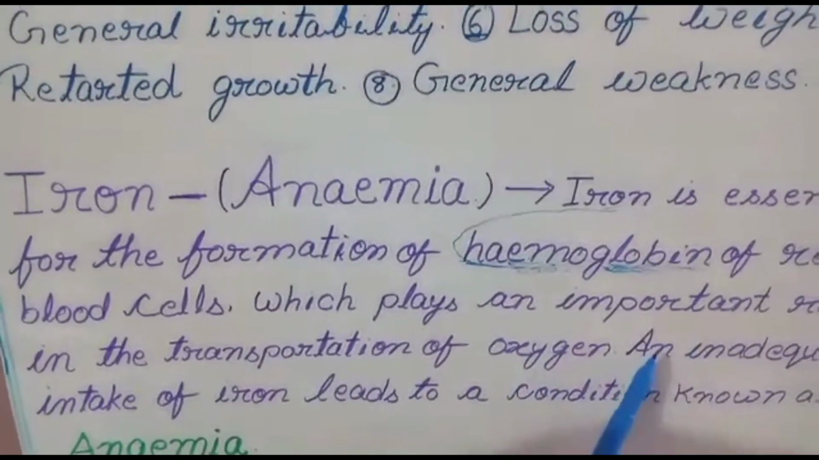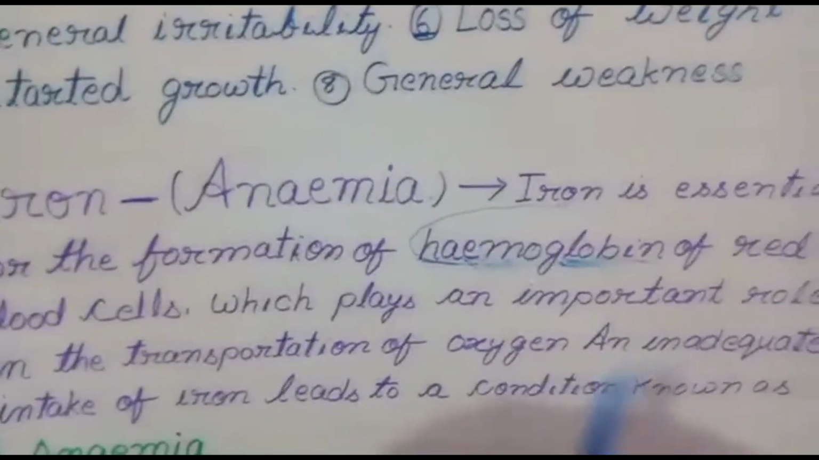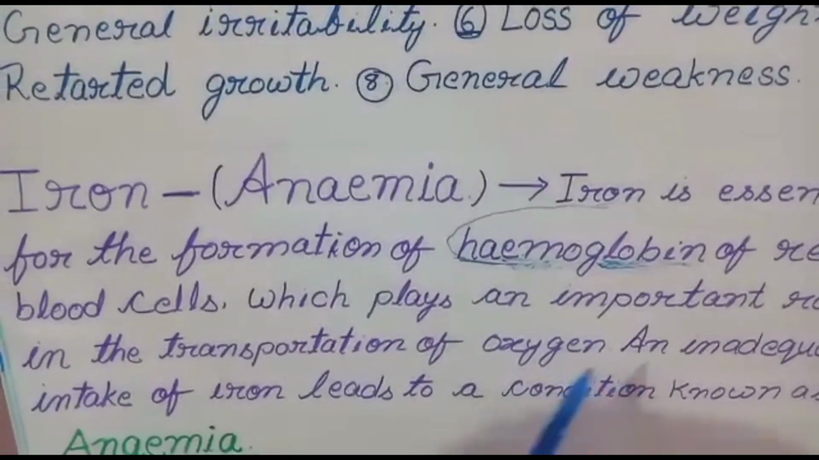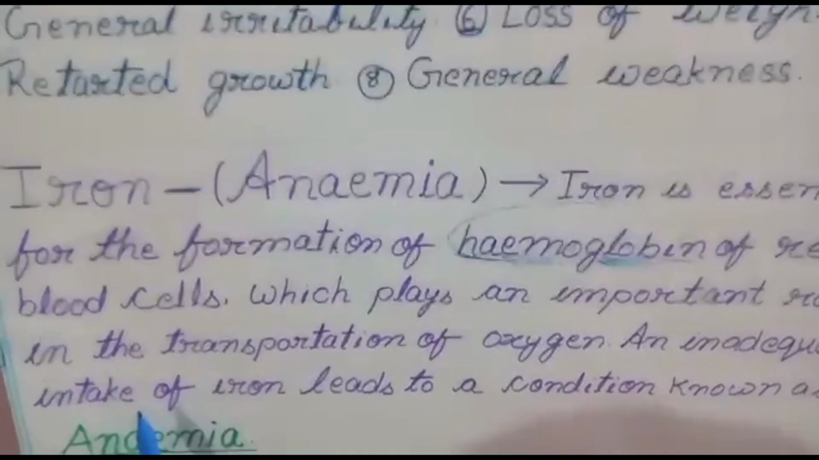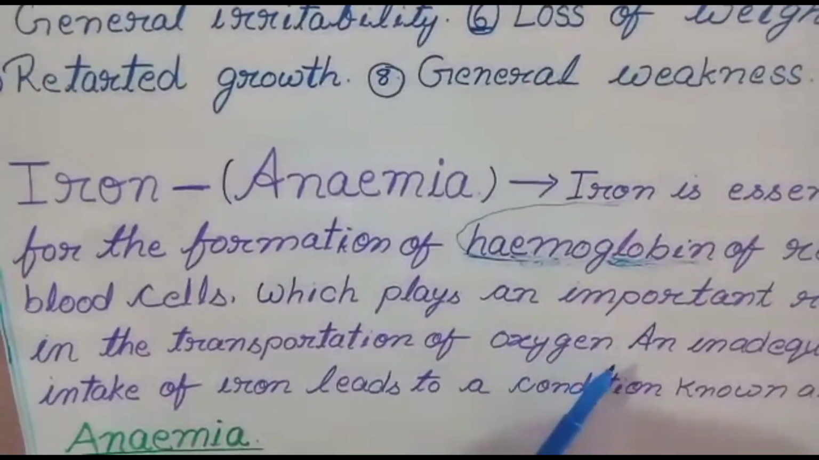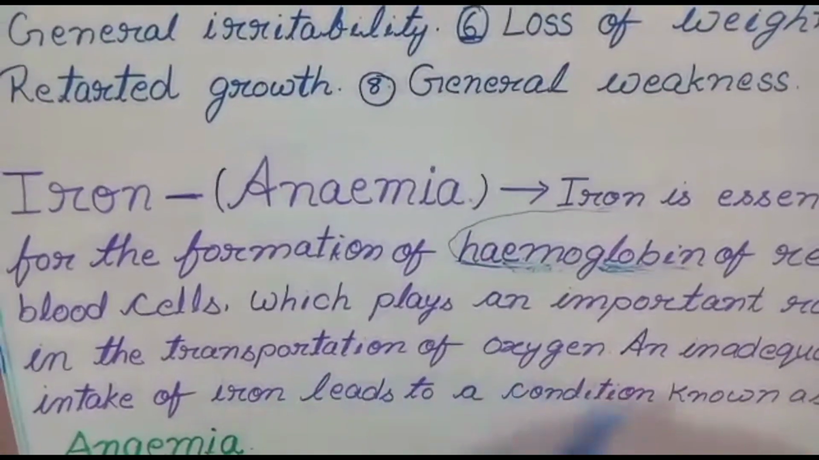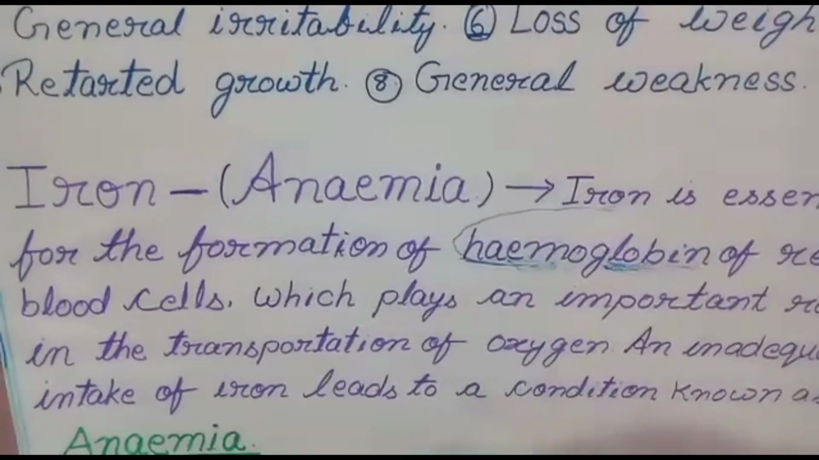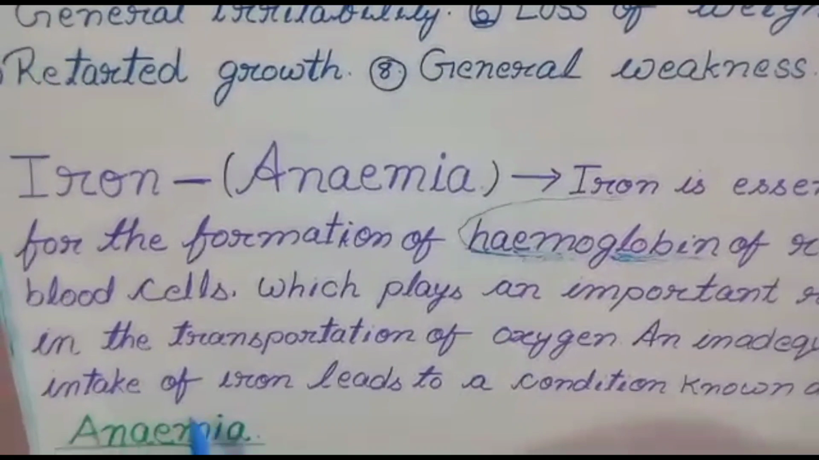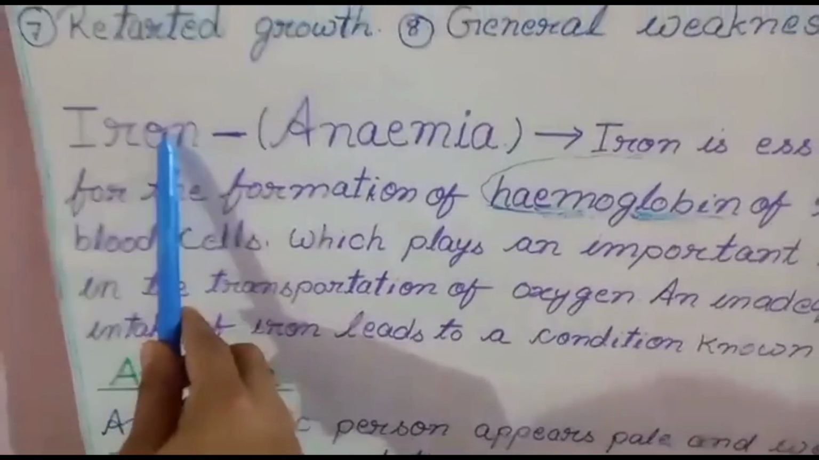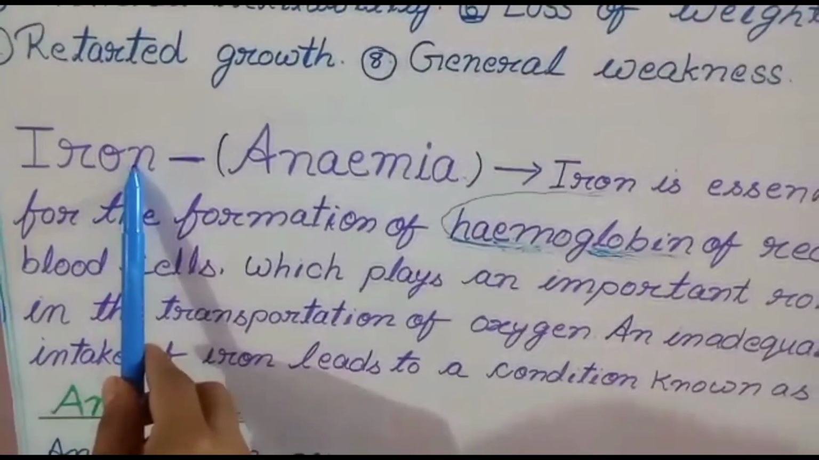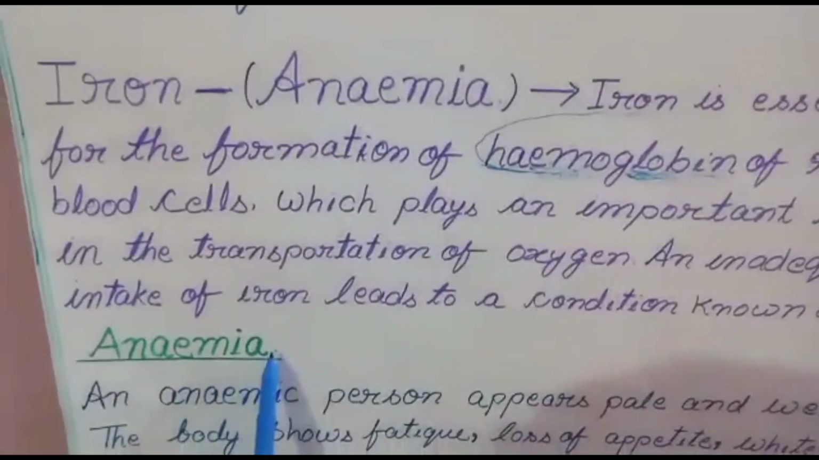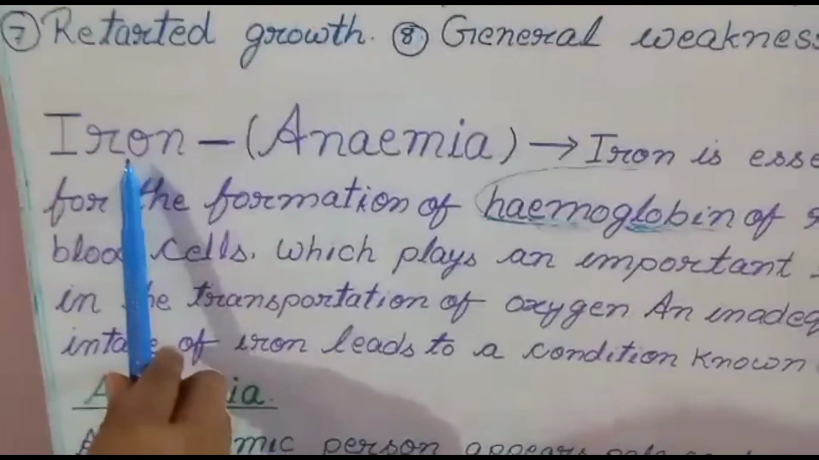Now look here. Inadequate intake of iron. If we take iron in an inadequate amount, not in a balanced way, if an individual takes an inadequate amount of iron, it leads to a condition that is known as anemia. If people are not taking iron in a proper amount, in a balanced way, such people may suffer from anemia. This is the disease caused due to the deficiency of iron in our diet.